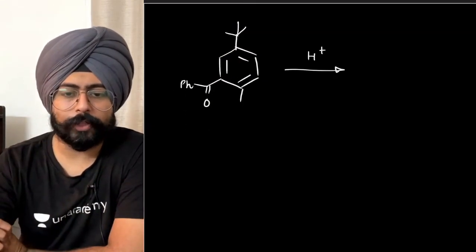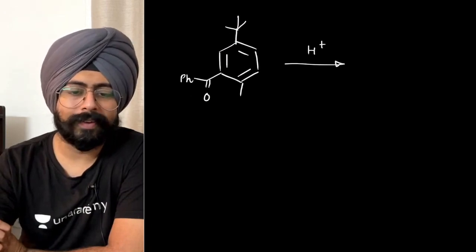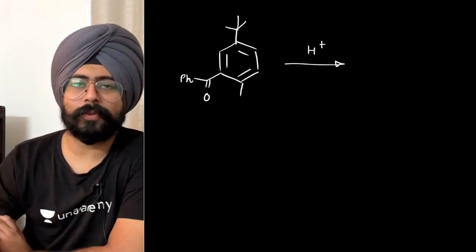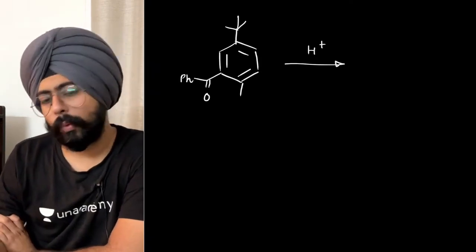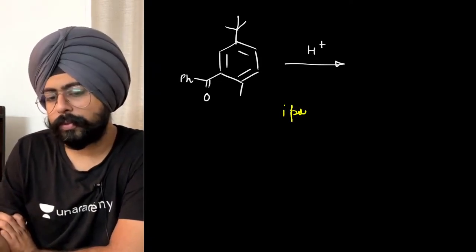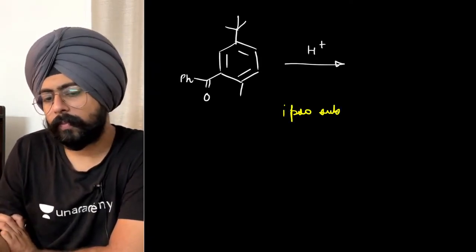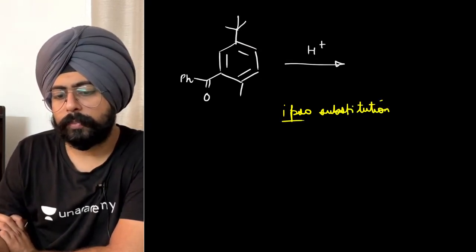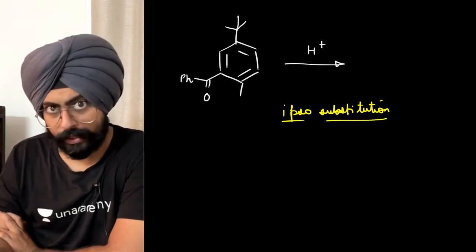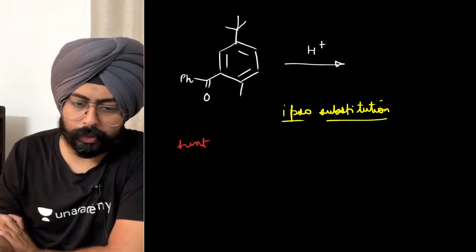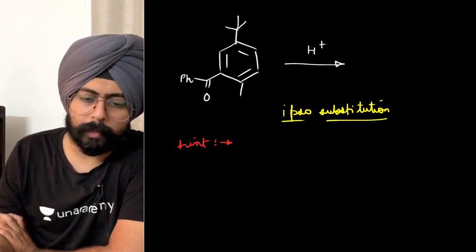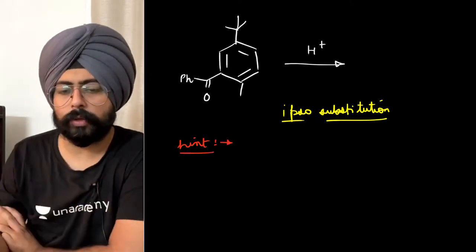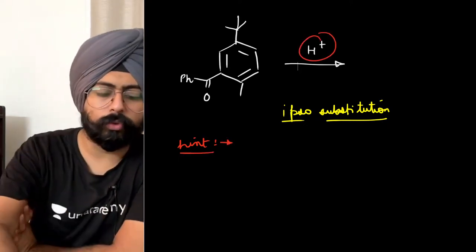Now this one, people, can you try to predict what the answer is over here? Once again, this is also ipso substitution. The hint for ipso substitution, all the time, is that they will simply give you H positive to do the reaction with.